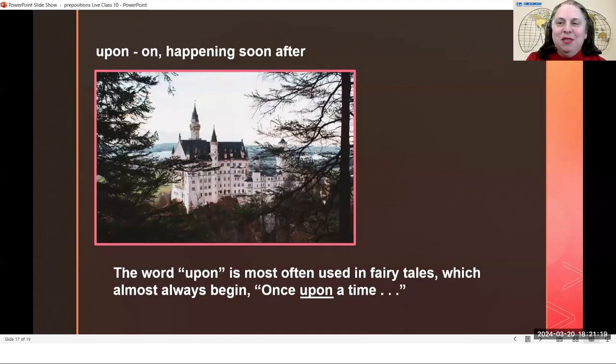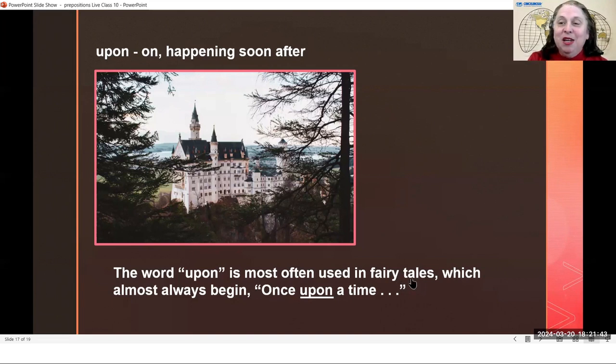And this is the most famous example of upon in English. It says the word upon is most often used in fairy tales, which almost always begin once upon a time. In English, it's very common if you are going to tell a fairy tale, and some people might want to know, what is a fairy tale?